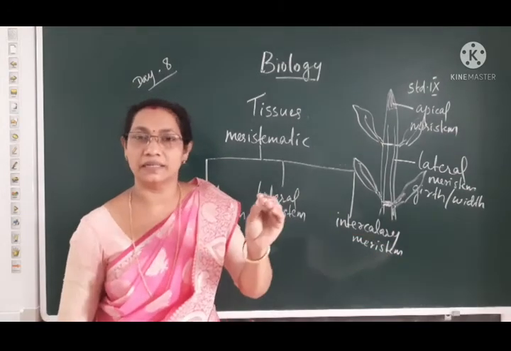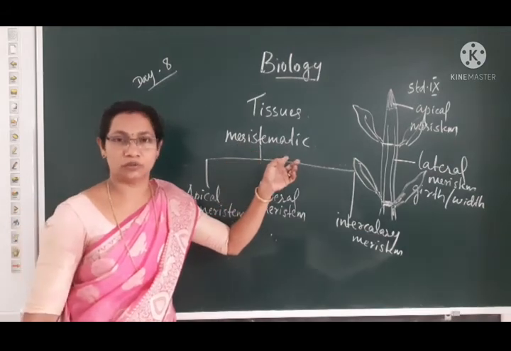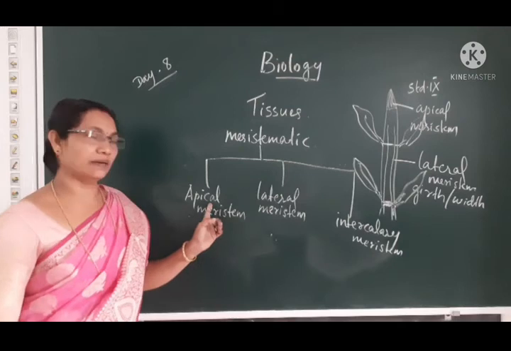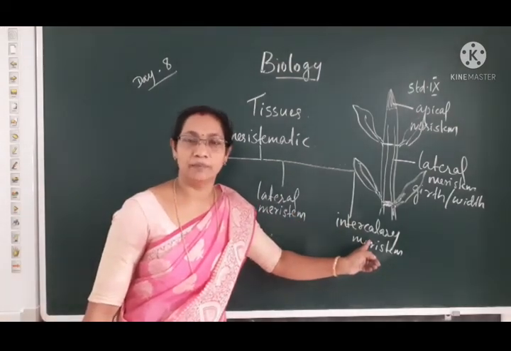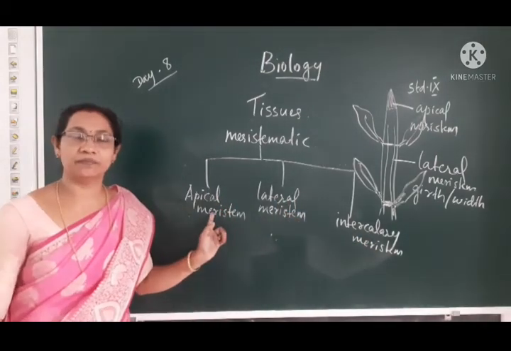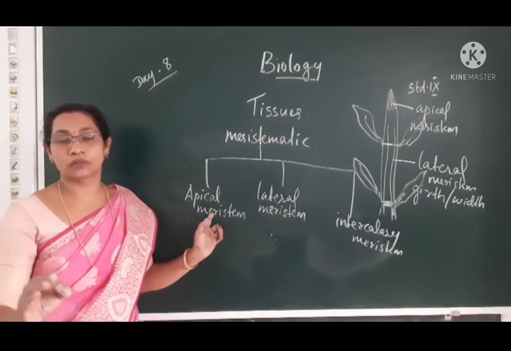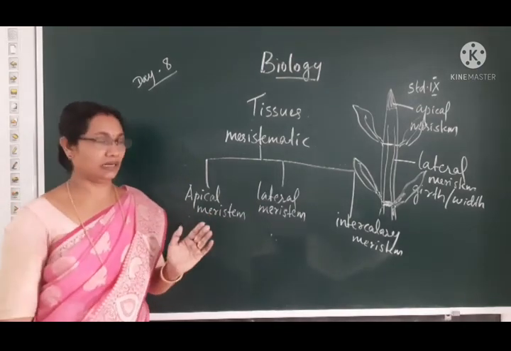So based on the position, the meristematic tissues are classified into three types: apical meristem, lateral meristem, and intercalary meristem. Apical meristem is seen at the tip of stems and roots, and it helps to increase the height of the plants.